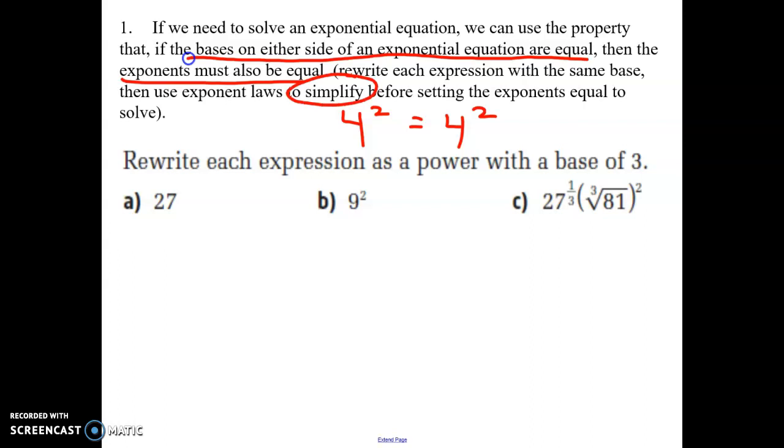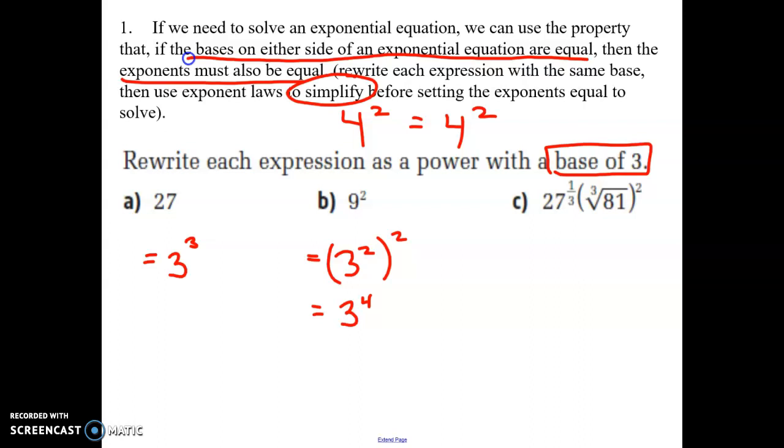So first, what I'm doing here is I'm not solving anything. We're just going to practice rewriting them with a base of 3. So we're going to break this down so that it has a base of 3. So 27, 3 to what power gives us 27? 3. Good. Let's look at a trickier one. 3 to 4. Let's just look at 9. 9 is 3 squared. And then there's that extra squared in the original question. So when we calculate it, we go 2 times 2, which gives us 3 to the power of 4. So again, any of these functions we should be able to get into a base of 3.